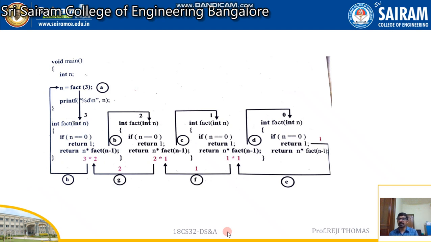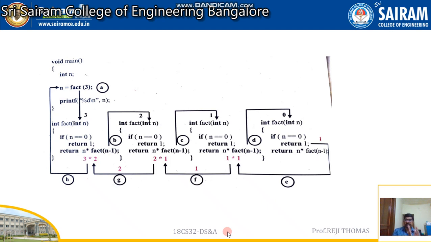The complete program is written, and you can see that there is a main function. Inside this, we can find n is equal to fact 3. We have taken n is equal to 3, and look at from a. There is an arrow mark down. It will come to fact n, and if n is not equal to 0, we have taken return n into fact n minus 1. Look at that b. It will call the same function with a different n value. Now n is going to be 2, which is not equal to 0. So it will come down, return n into fact n minus 1.